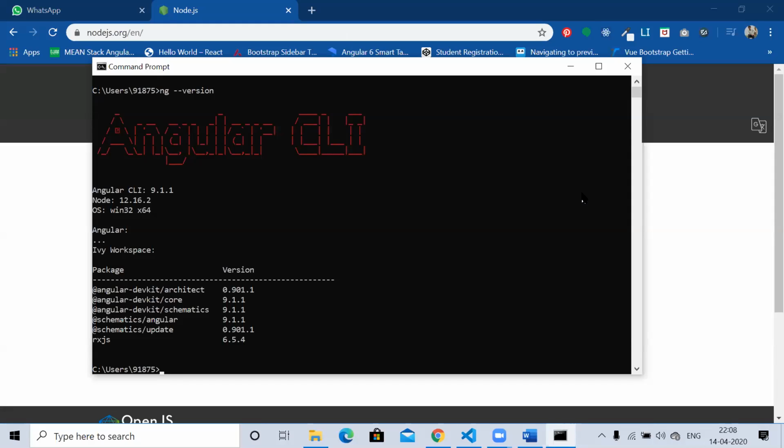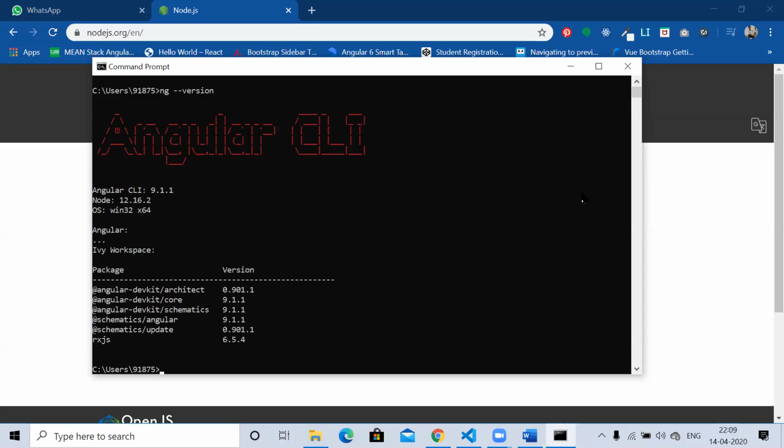When the Angular CLI is installed, these packages come into your machine by default. These are the development-related dependencies you get here: Angular devkit, devkit architect, devkit core, schematics, and Angular update.